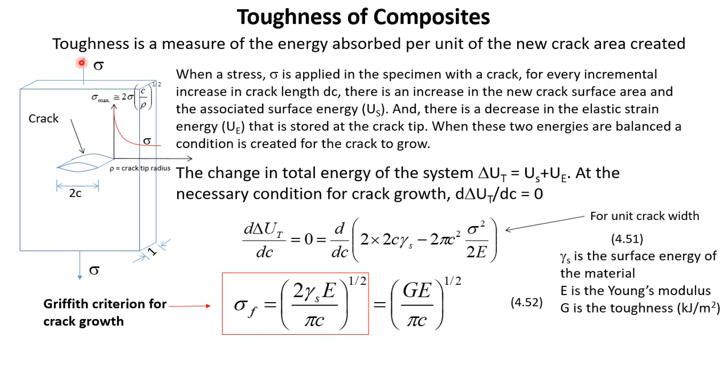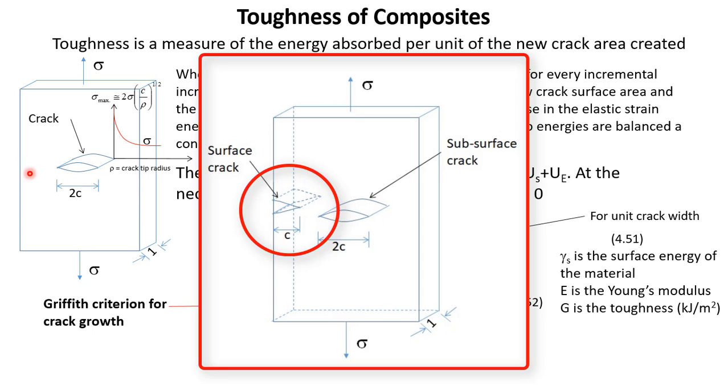All we have to do is to conduct a test like this with a crack in it. This crack can also be a surface crack instead of a bulk crack. When it is a surface crack, you can imagine this will be only half of this crack, because at the surface you cannot have this kind of elliptical crack. At the surface you will have half of the elliptical crack. Therefore the length of this crack will be given as C.